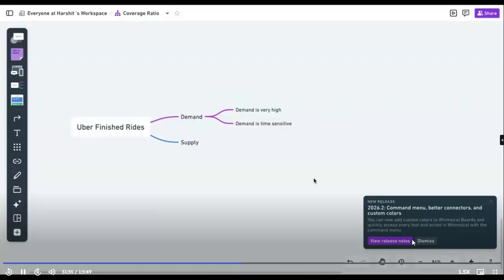For example, when the office ends at 7 p.m. Is it a general case where lots of people are in the city and trying to book? Is it across the whole timeline, or only during a particular time, like 7 p.m. or morning 10 a.m.? What exactly is the case? So let's try to figure that out.